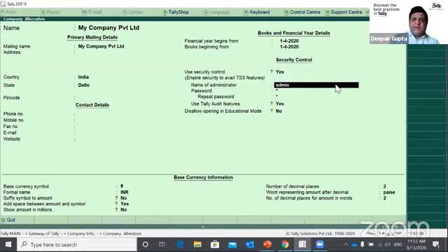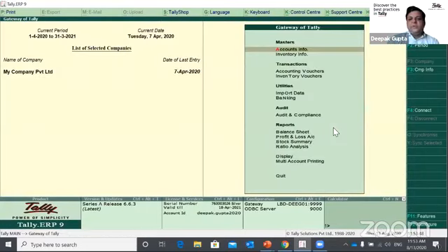Then we need to define the administrator username who has all rights. He is going to be the overall owner or the custodian of the entire data, who can do each and every operation in this company. And we need to define the password. And there is one more question behind that, that is use Tally audit feature. This feature can only be enabled when you turn on the security control. Otherwise, this feature will not be available to you. So you need to enable this feature as well, right? Once you do it, you would be able to log in to your company with user and password.